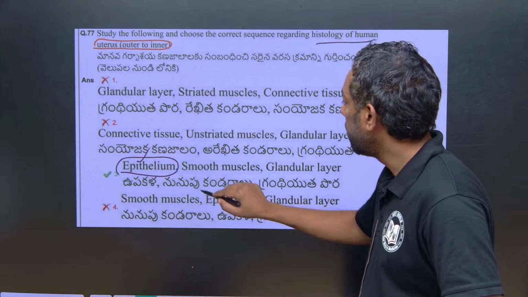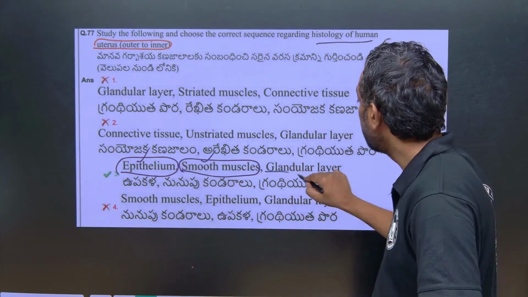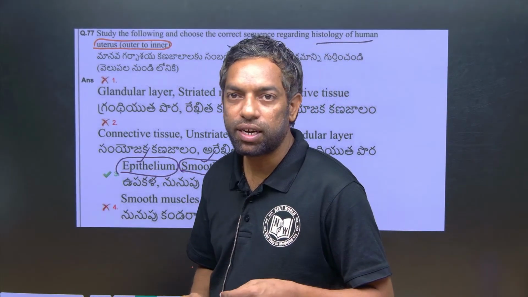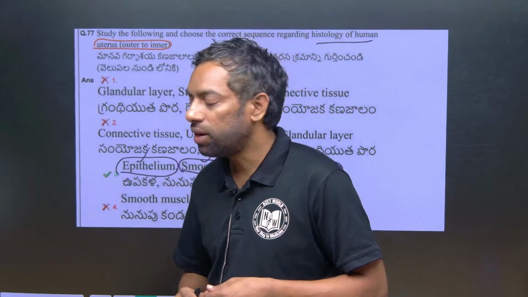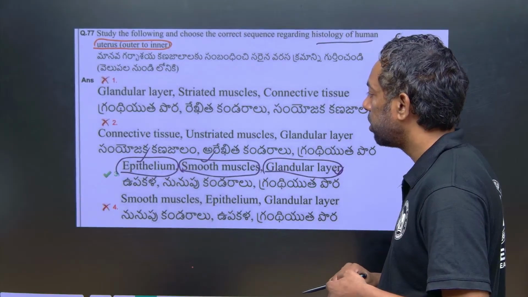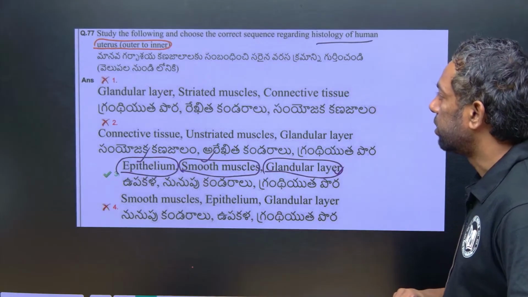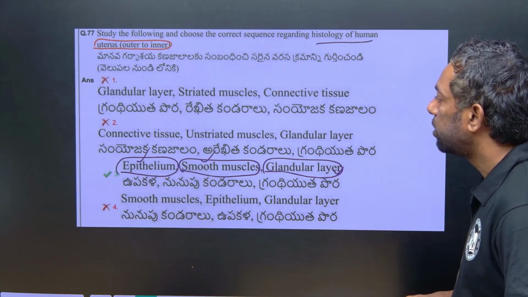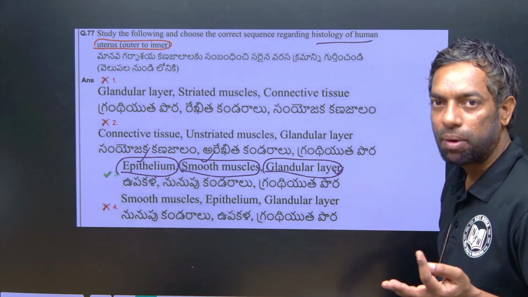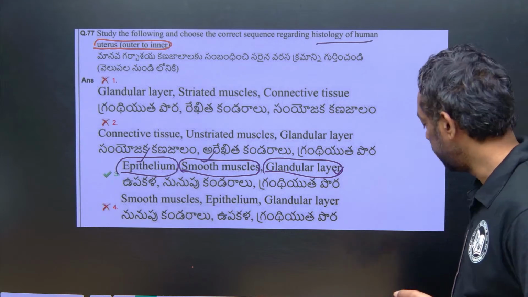And myometrium is smooth muscle. And the glandular layer can secrete fluids, useful for lubrication and smooth handling of implantation in the uterus. The third one is the answer: perimetrium, myometrium and endometrium. Endometrium especially epithelium, smooth muscles.